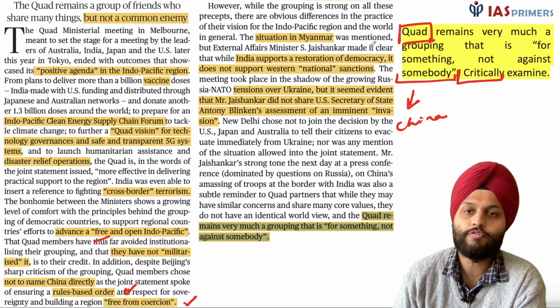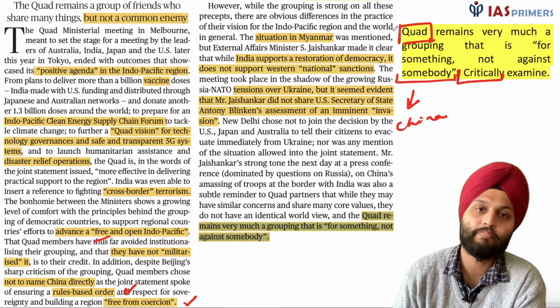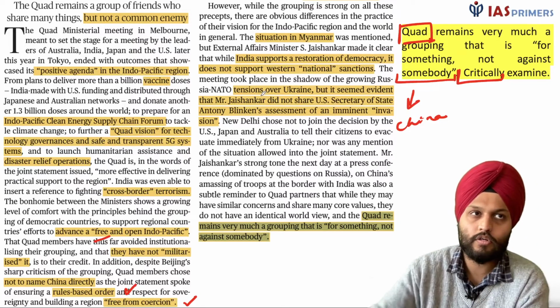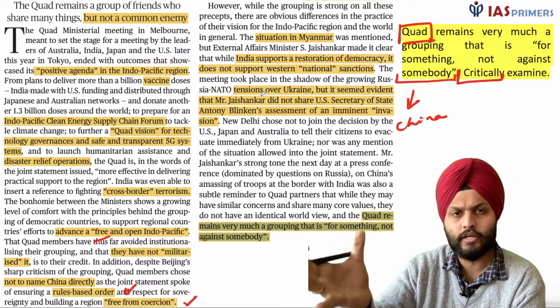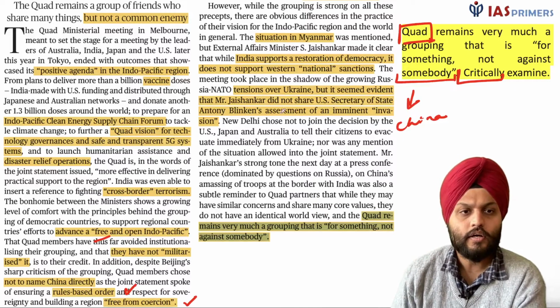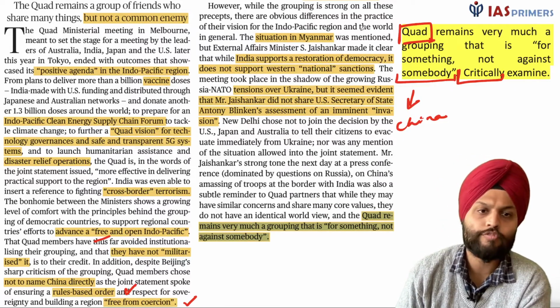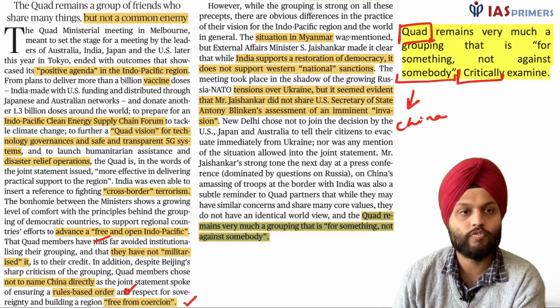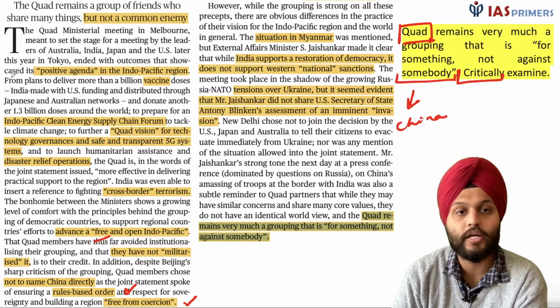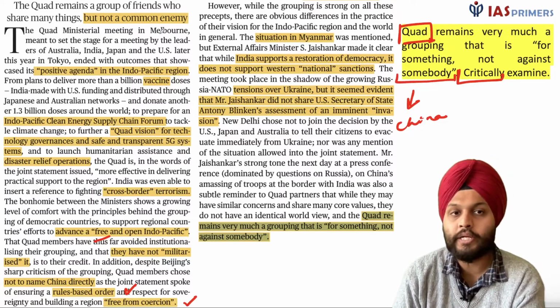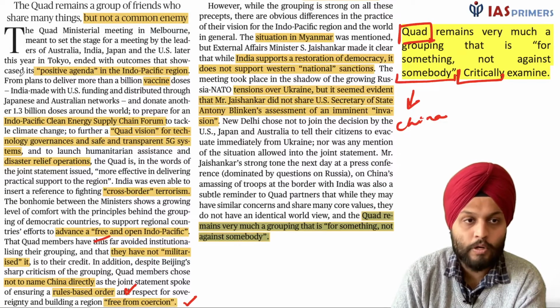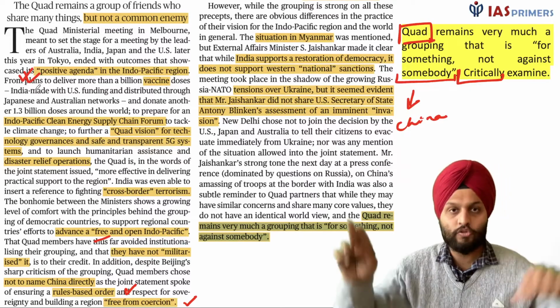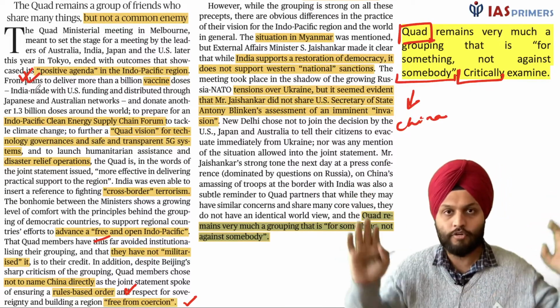Now what we are finding is that the Quad expanded into an anti-China alliance, which no country wants to openly say. But we find that the role of the Quad has been expanding. So now recently there was a meeting in Melbourne and they said that we have come out with a positive agenda, and please note down this is in inverted commas.